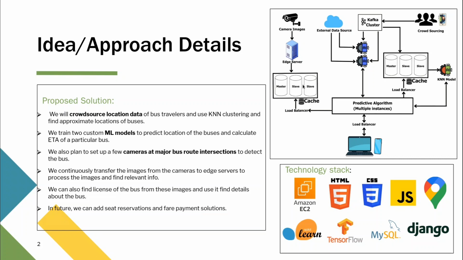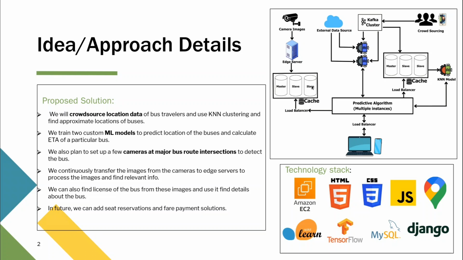In the case of the crowdsourcing database, for the given bus number, we first perform clustering to find the closest bus to the user. This is the clustering performed with the KNN model, which has been previously pre-trained by us. Now we get the data of the closest bus location from this.